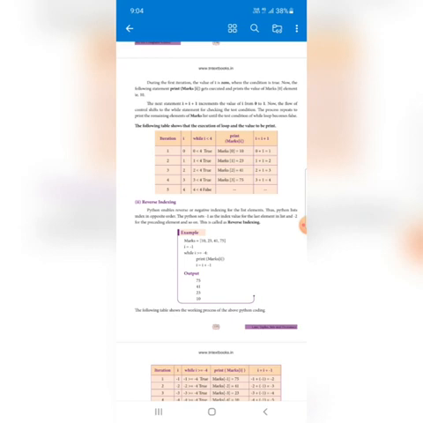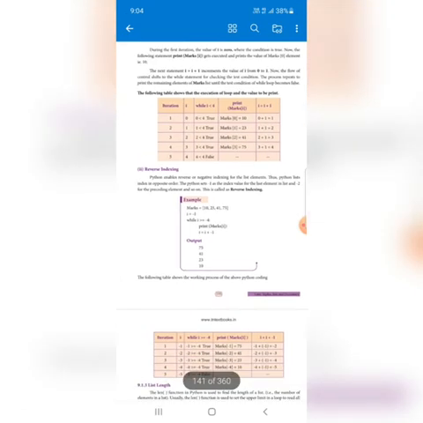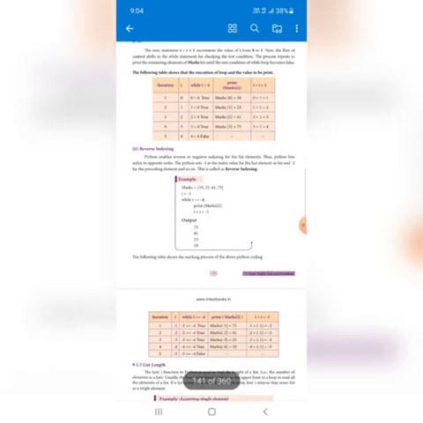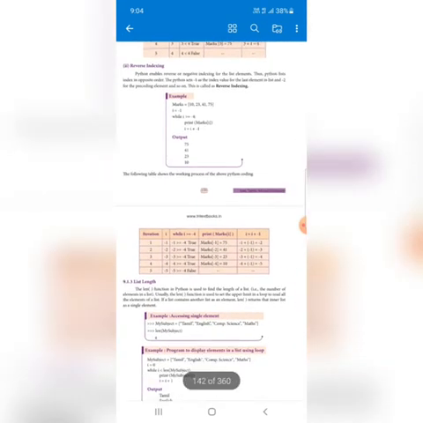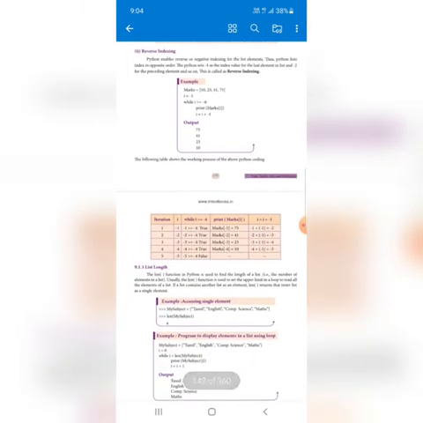And first time, 0 less than 4, the condition is true, the statement is displayed as 10. And the second time, third time, fourth time, fifth time, is 4 less than 4? That condition is false, so it comes out. And then reverse indexing, that means it starts with -1 and is greater than or equal to -1 with i. Each and every time i will be incremented, and they are mentioned here as a table, like that, same thing, right?